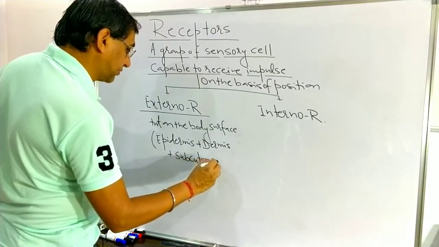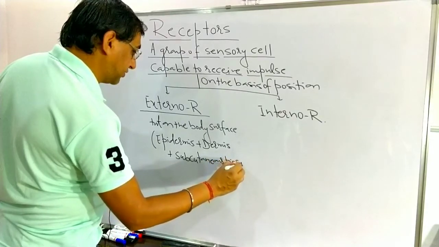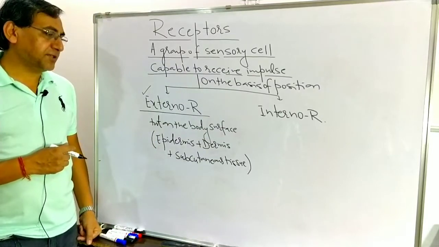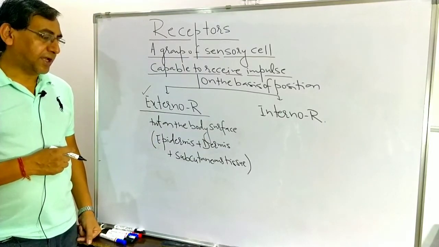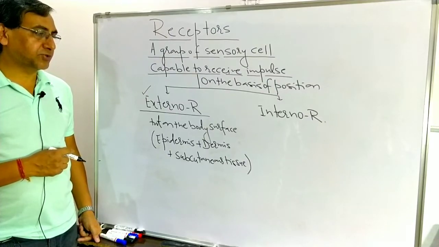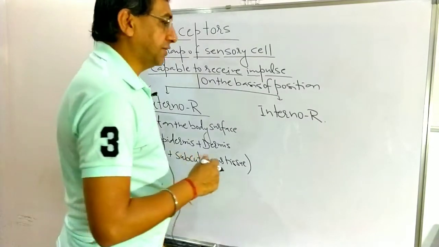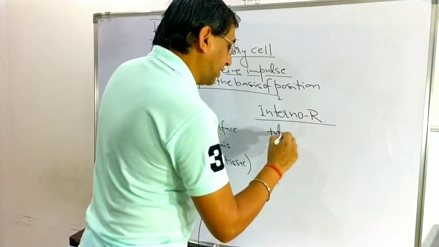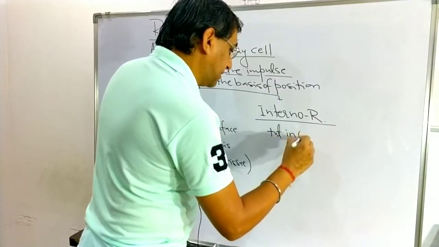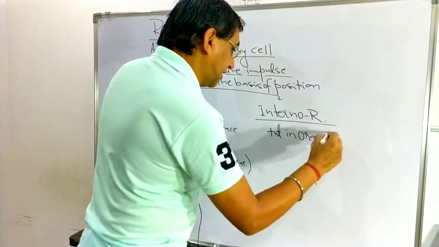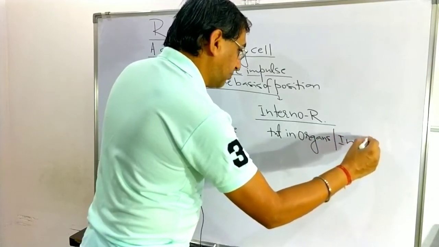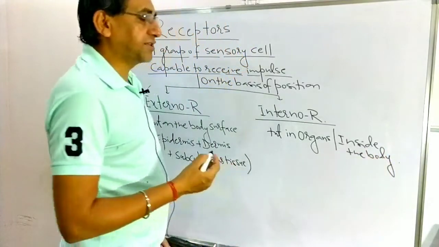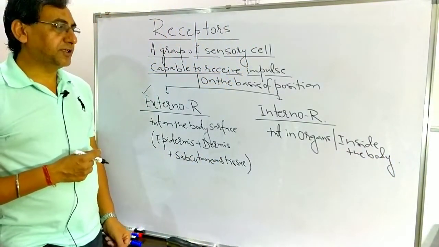and the subcutaneous tissues of the body. They are known as the exteroreceptors. So external receptors, which are present on the body surface, like in epidermis, dermis and subcutaneous tissues, are known as the external receptor. Whereas internal receptors are present inside the body. Sometimes they are present in the visceral organs, they may be present in the muscles, tendons. So they are known as the internal receptors.